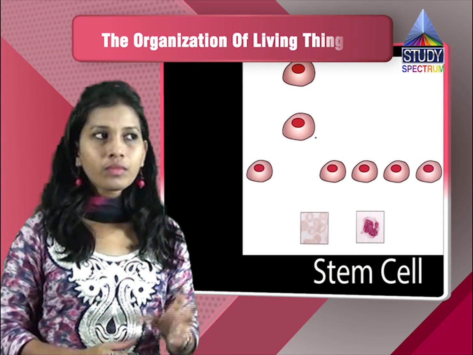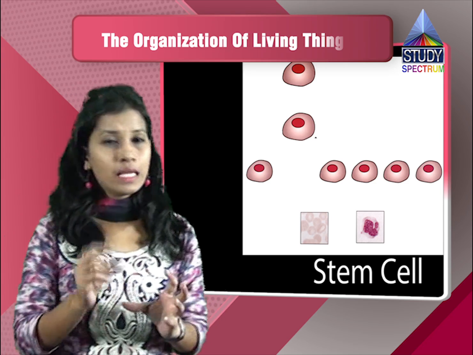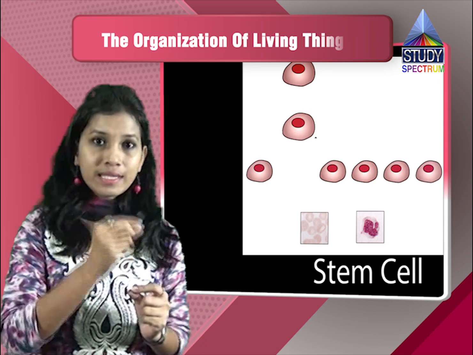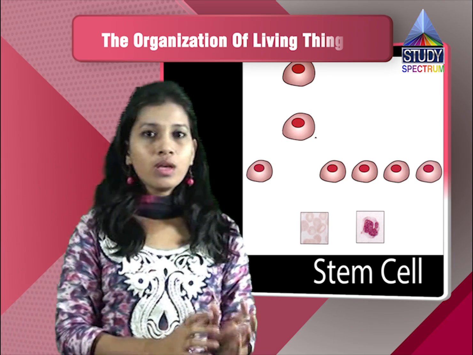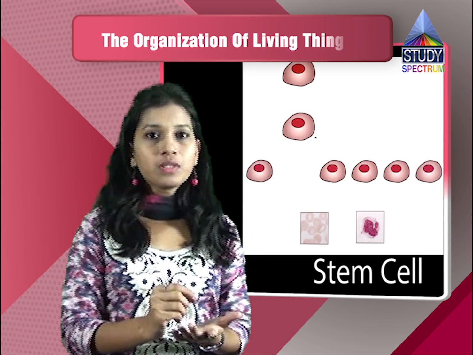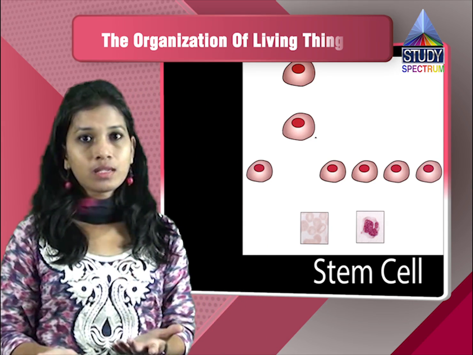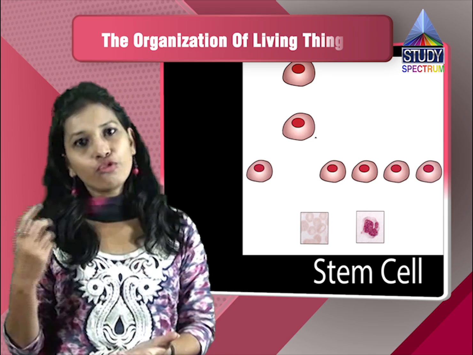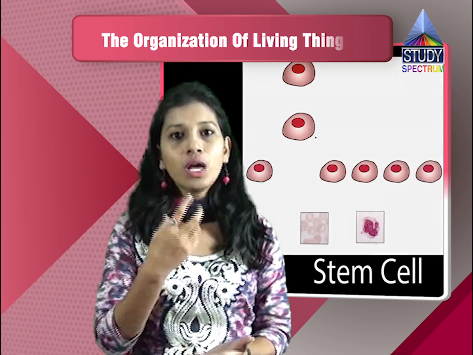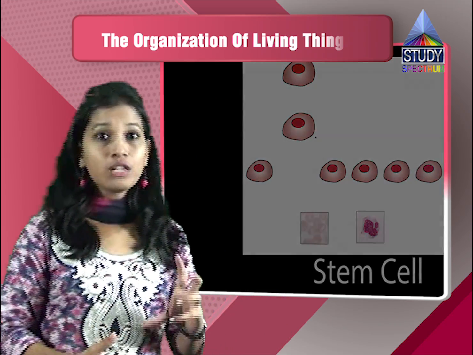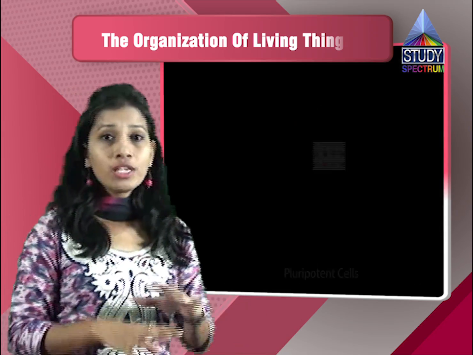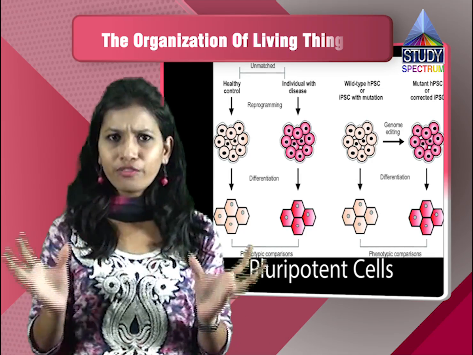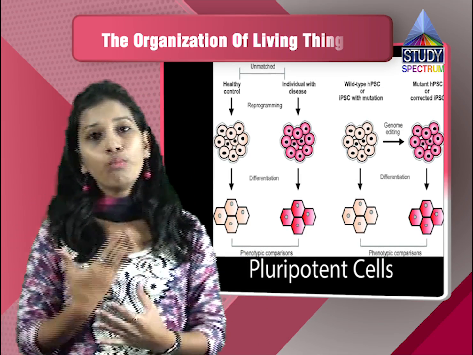Like if you take a pluripotent cell, a stem cell, for example, stem cells from the umbilical cord of a child are stored. Do you know why they are stored? The storage is done because these stem cells can develop into different cells. They can form the cells of your heart, the cells of your brain, the cells of your immune system, and the cells of your blood vessels also. So this single cell can form different cells. That's why it is called a pluripotent cell.